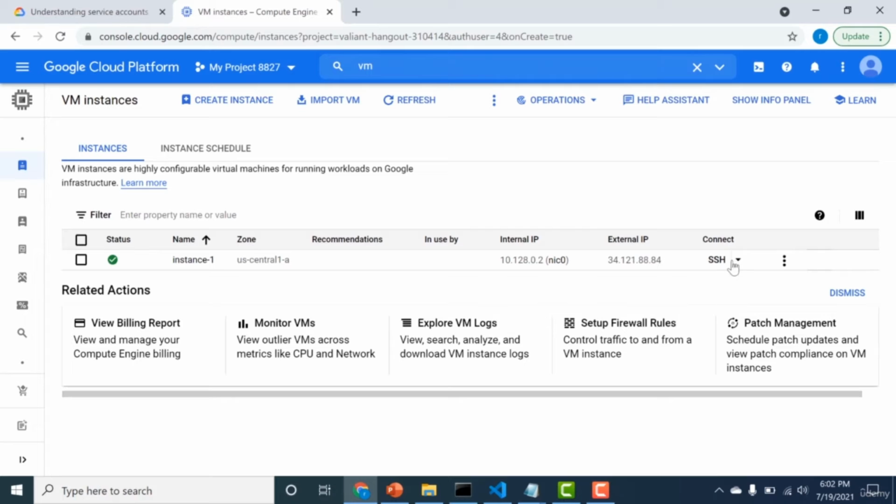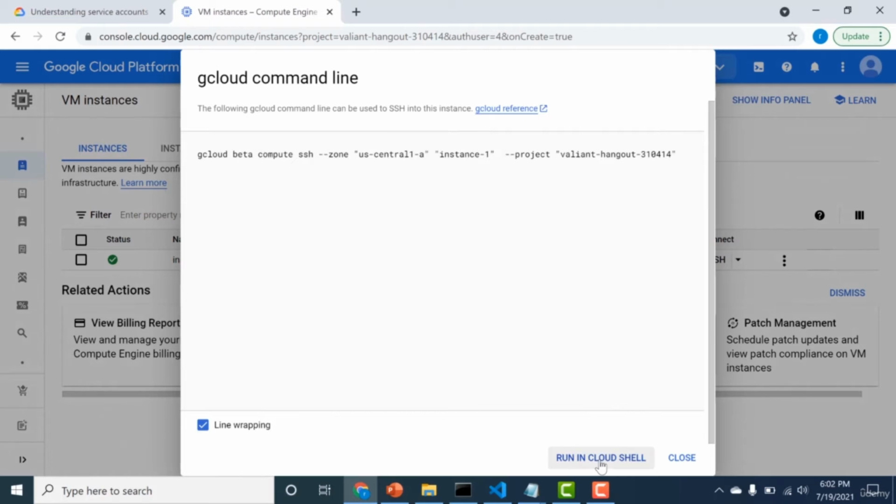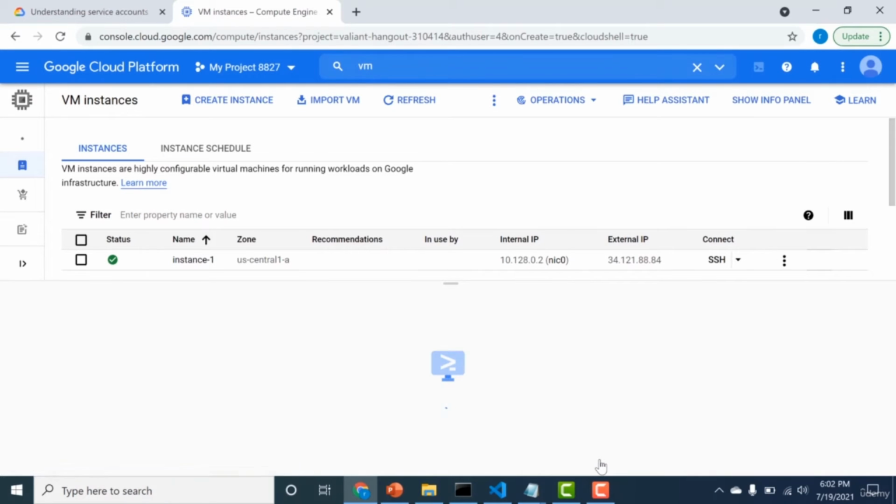Okay, so the instance has been created. So what I'll do is I'll just view this gcloud command and I'll run it using the Cloud Shell, which is the easiest way to do it. So let me open the Cloud Shell.